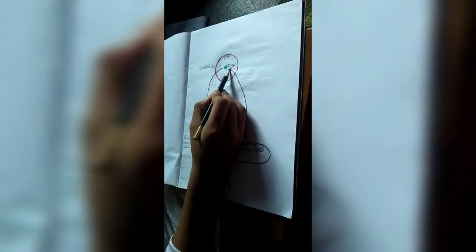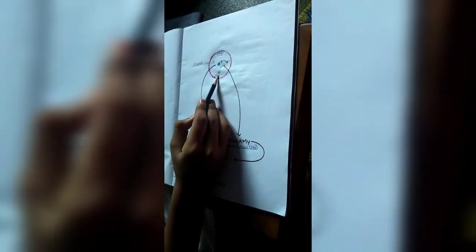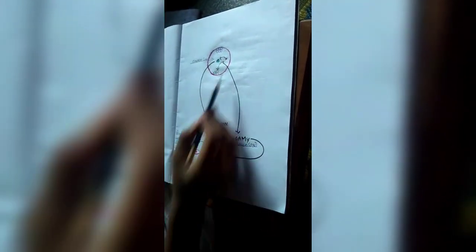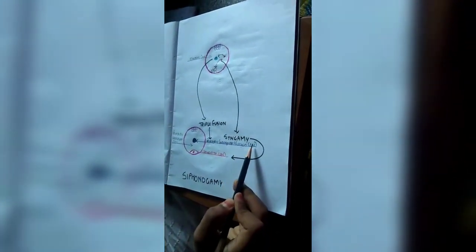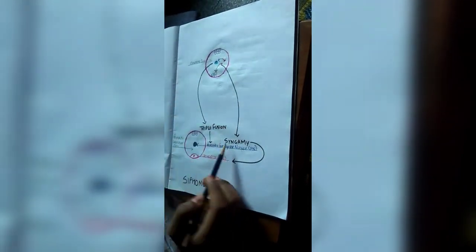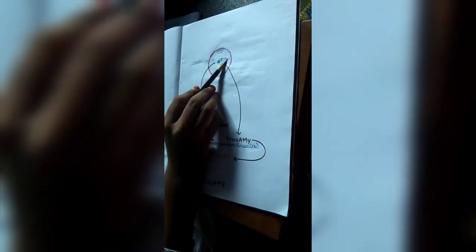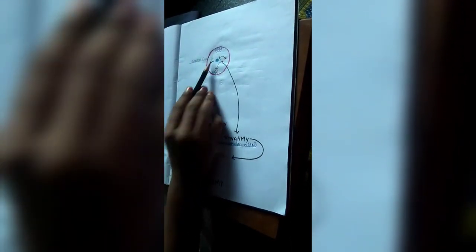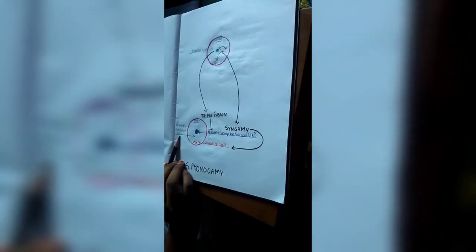Any one of the two male gametes fuses with the secondary nucleus, and the second one fuses with the female gamete. The one which fuses with the secondary nucleus by the process of triple fusion is known as the primary endosperm nucleus, which is triploid. And the second one, which fuses with the female gamete by the process of syngamy, is known as the zygote, which is diploid. Why is it triploid? Just because the secondary nucleus is diploid and the male gamete is haploid, therefore it is triploid. The entire space is known as the central cell. After fusion, this central cell is known as the primary endosperm cell.